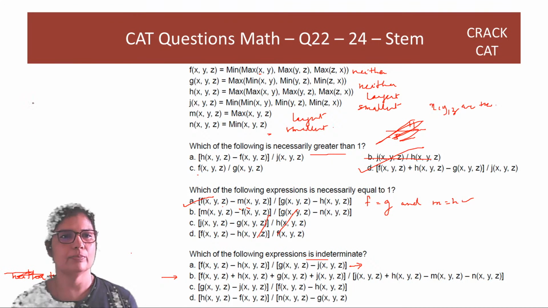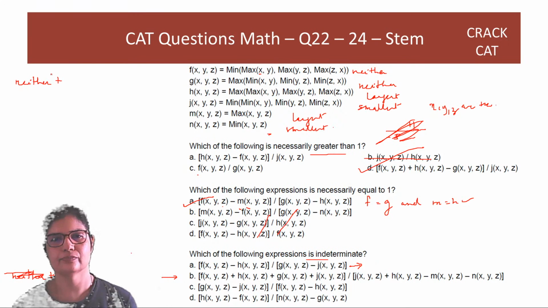Let me do it on top. Plus, h is largest, g is again neither, and j is smallest.